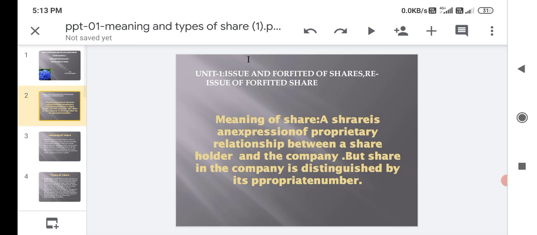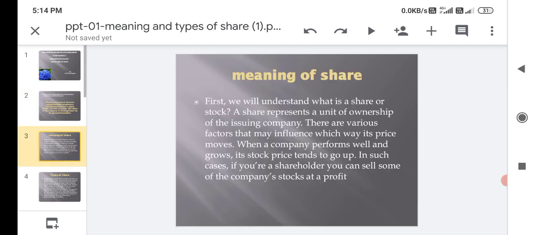My dear students, today I will explain the meaning of shares. A share is an expression of a proprietary relationship between a shareholder and the company. But shares in a company are distinguished by the number of their proprietors.